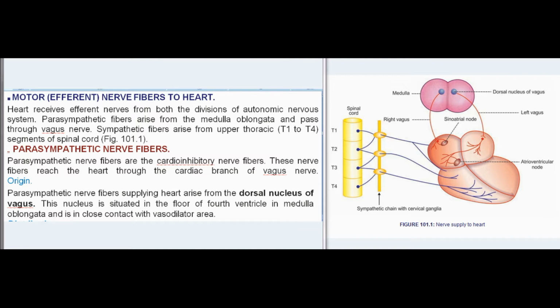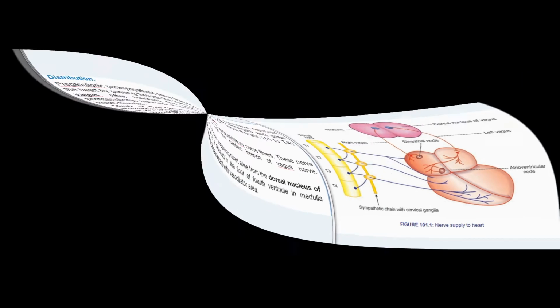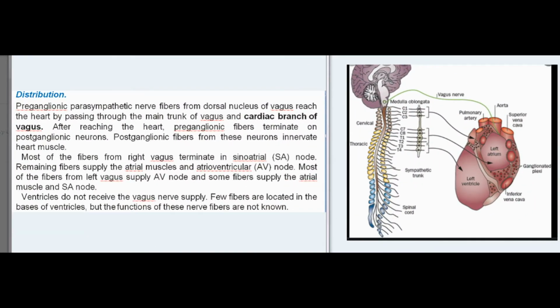Parasympathetic nerve fibers are the cardioinhibitory nerve fibers. These nerve fibers reach the heart through the cardiac branch of vagus nerve. Origin. Parasympathetic nerve fibers supplying heart arise from the dorsal nucleus of vagus. This nucleus is situated in the floor of fourth ventricle in medulla oblongata and is in close contact with vasodilator area. Distribution. Preganglionic parasympathetic nerve fibers from dorsal nucleus of vagus reach the heart by passing through the main trunk